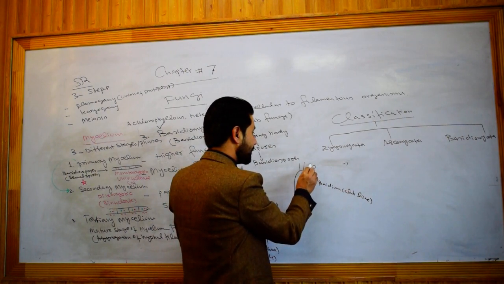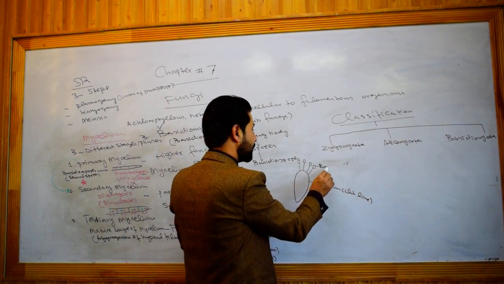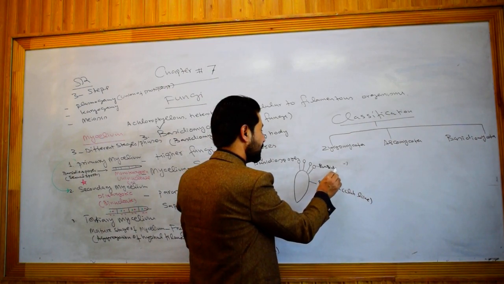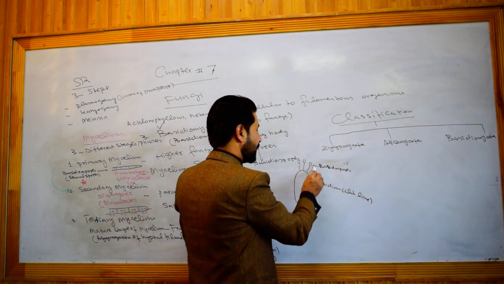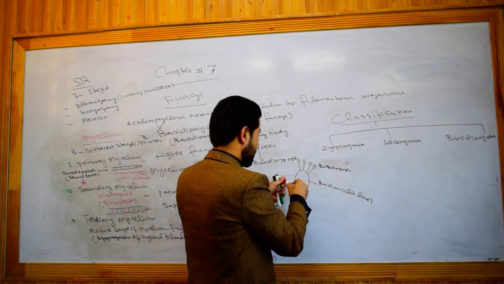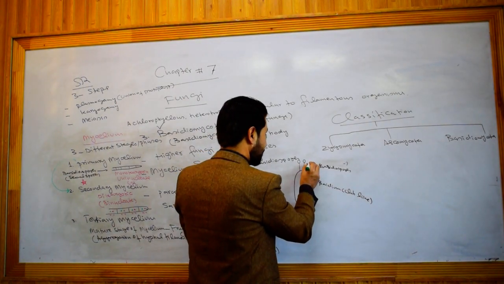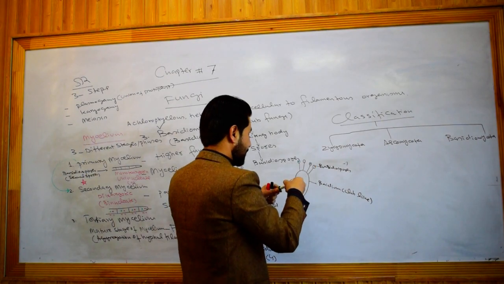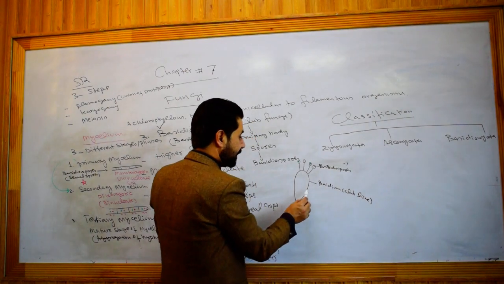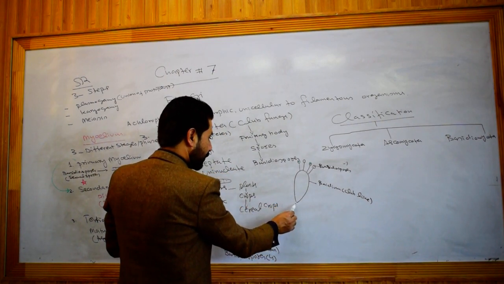And the tips of these are the 4 basidiospores, which are actually 4 different nuclei. These are basidiospores. This is the basidium. Many such basidia are present in the basidiocarp.